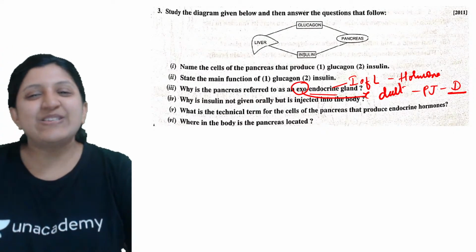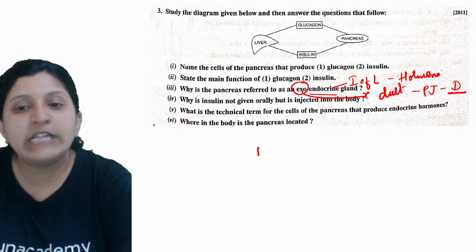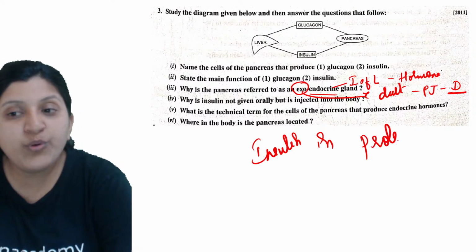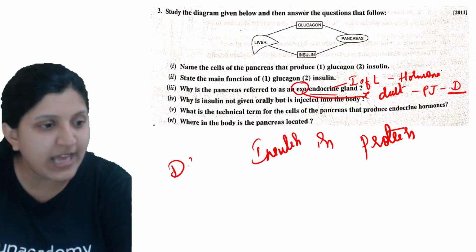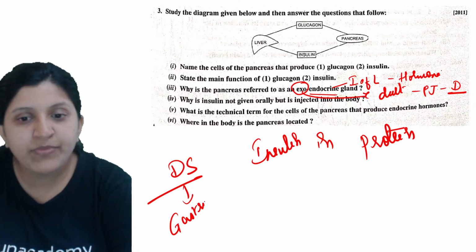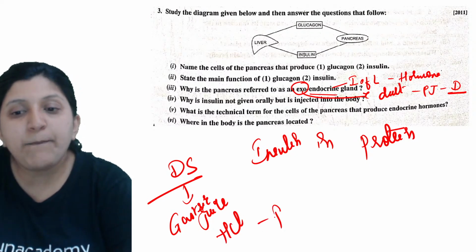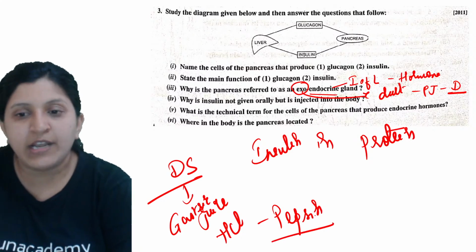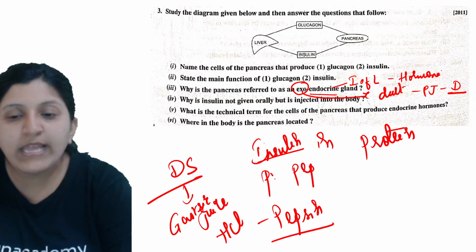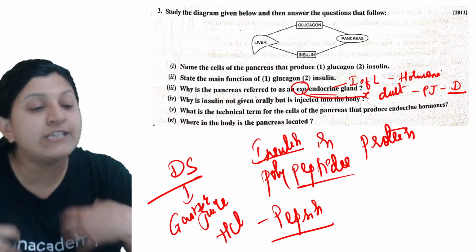That's good. Okay, so now we say that insulin is not given orally because insulin is protein. If you remember class 9, you have studied the digestive system. In the digestive system, the gastric juice, in presence of HCl, the pepsin will act on the protein that is entering and it will break this insulin into many peptides. Polypeptide formation can be seen at the stomach itself, where the insulin is no more functional.